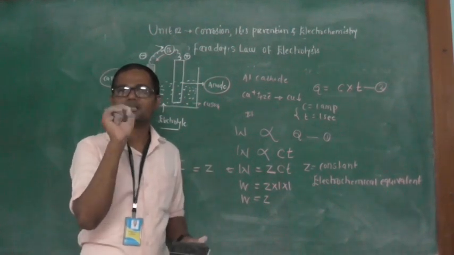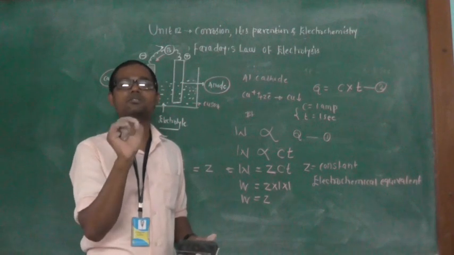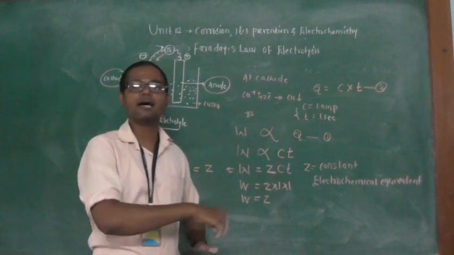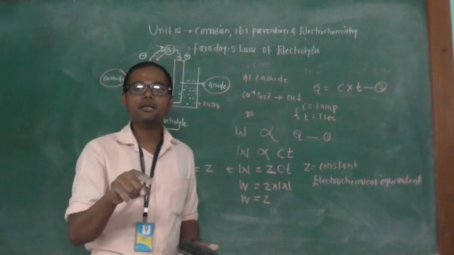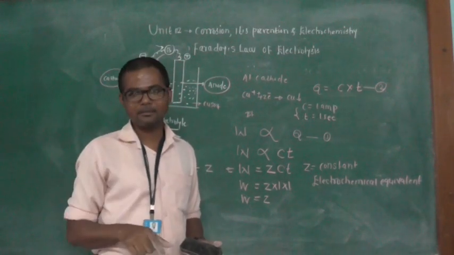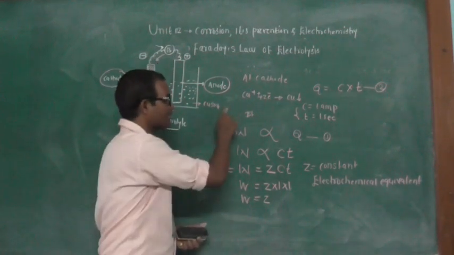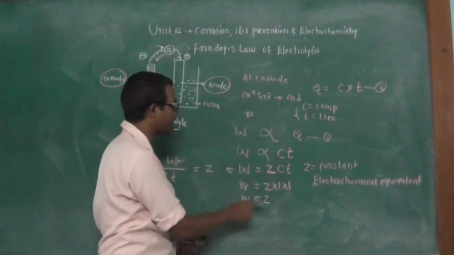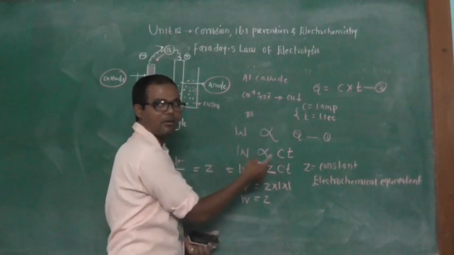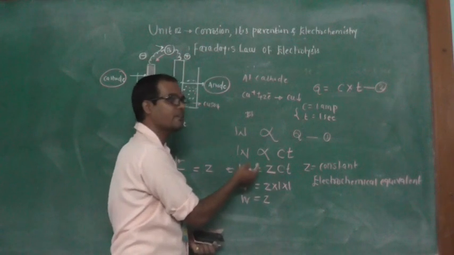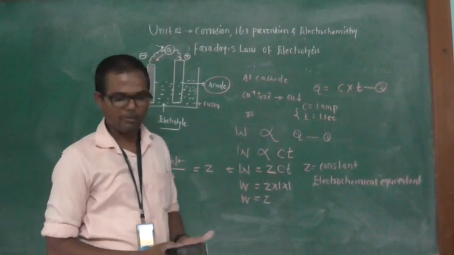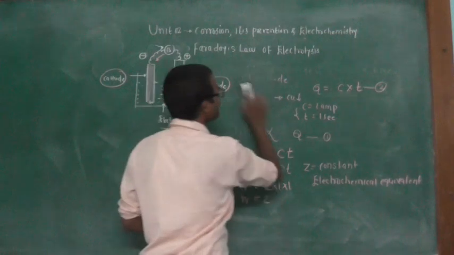Faraday's first law states that the weight of substance deposited on the cathode is directly proportional to the quantity of electricity flowing through that circuit. Means W is directly proportional to Q, and you will get the equation W is equal to ZCT. On the basis of W is equal to ZCT, we can define the electrochemical equivalent. Okay. In Faraday's second law, what happened?